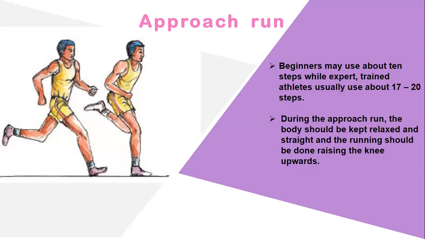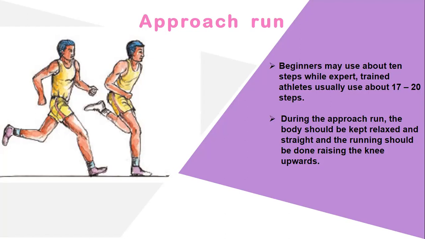Here they are telling the distance needed for approach run varies from athlete to athlete, like in long jump also.